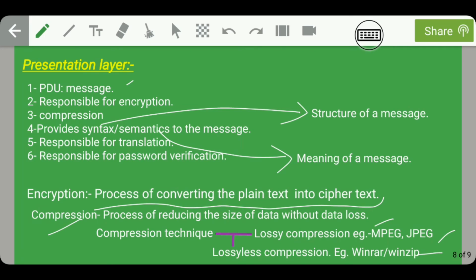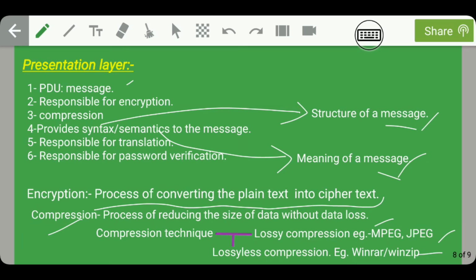Guys, moving on, next functionality of presentation layer is it provides syntax and semantics to the message. So guys, this syntax refers to structure of a message, whereas semantics refers to meaning of a message. So this presentation layer provides structure to a message and meaning to a message. Guys, moving on, next functionality of presentation layer is that it is responsible for translation.